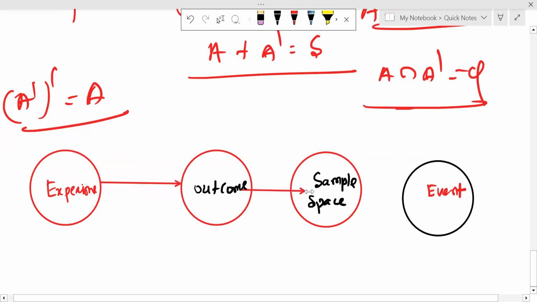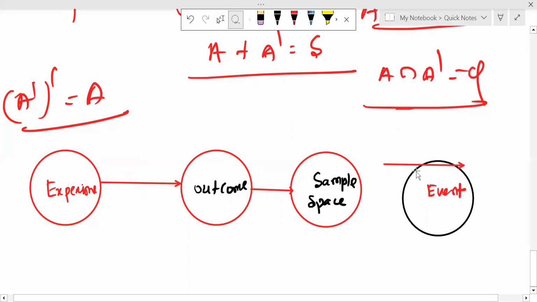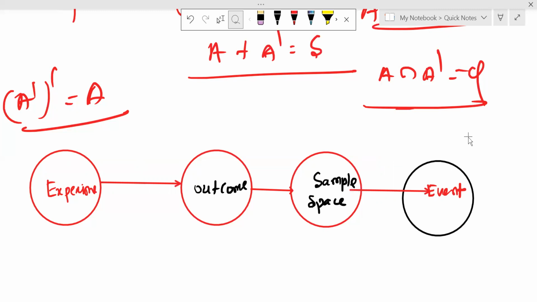The outcomes are related to the experiment, the sample space is related to the outcomes, and events are related to the sample space. Both are parallelly related to each other.